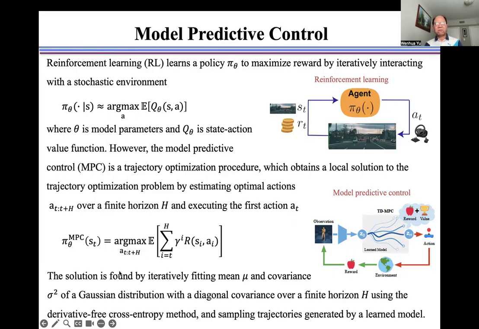The solution is found by iteratively fitting the mean and covariance of a Gaussian distribution with a diagonal covariance over a finite horizon H, using the derivative-free cross-entropy method and sampling trajectories generated by a learned model.